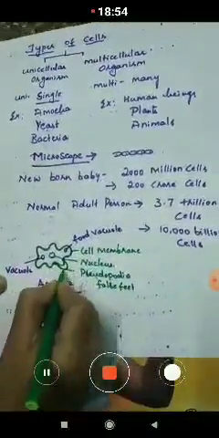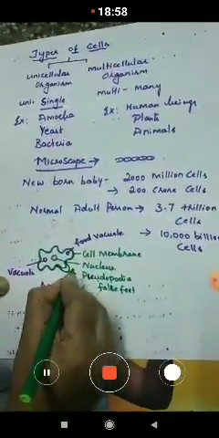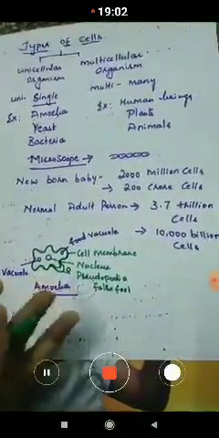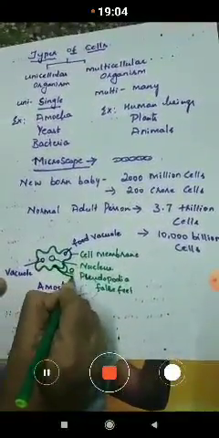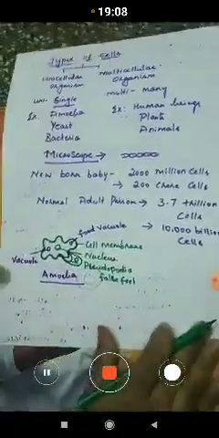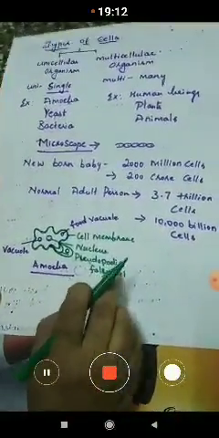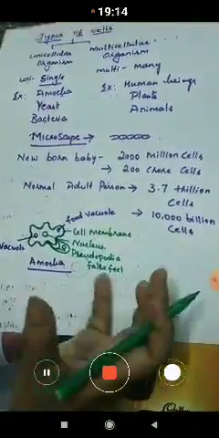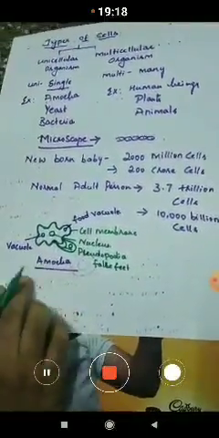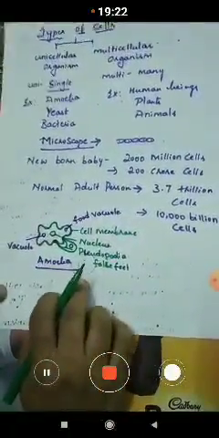So this pseudopodia bulges, and as it absorbs any food material, it enlarges itself and engulfs the food material inside its body. Understood? So this is called pseudopodia, which acts as a false feet and engulfs the food material into it. This you are going to learn in detail in the next class.